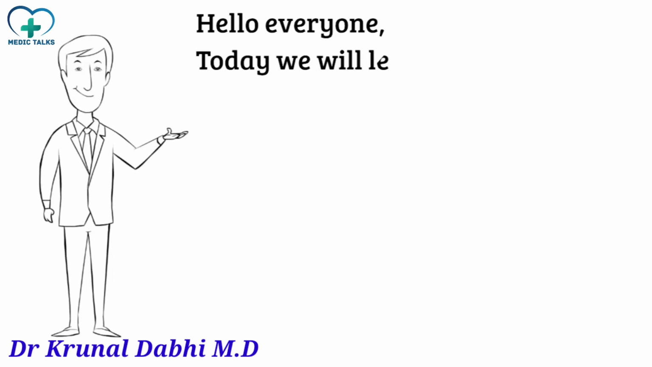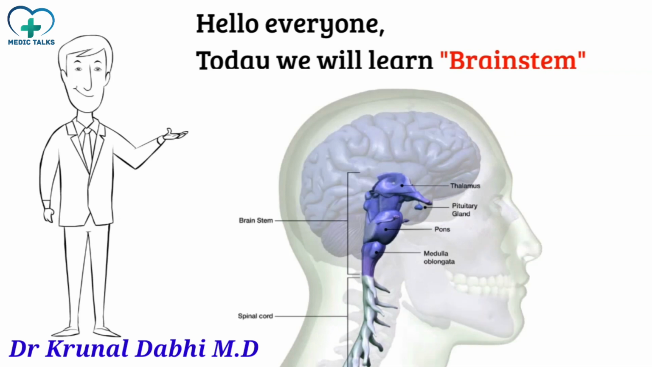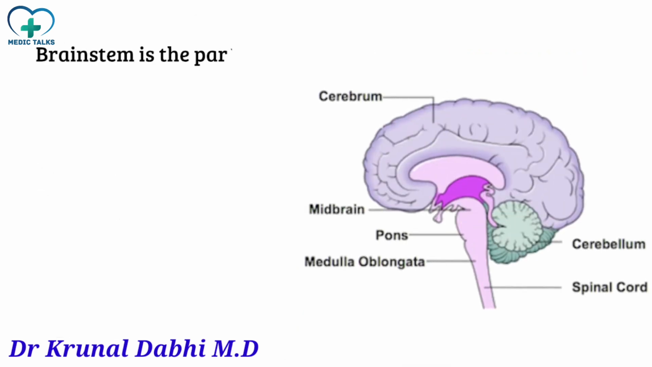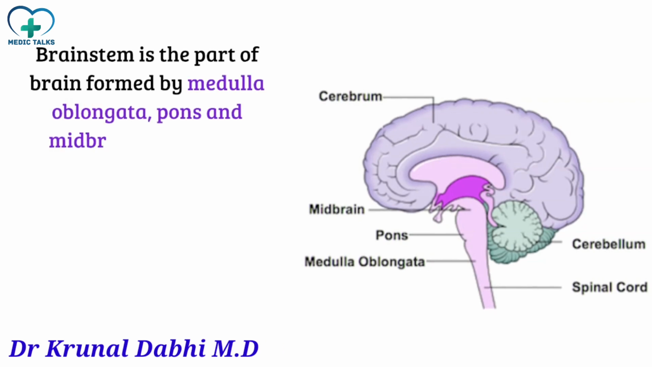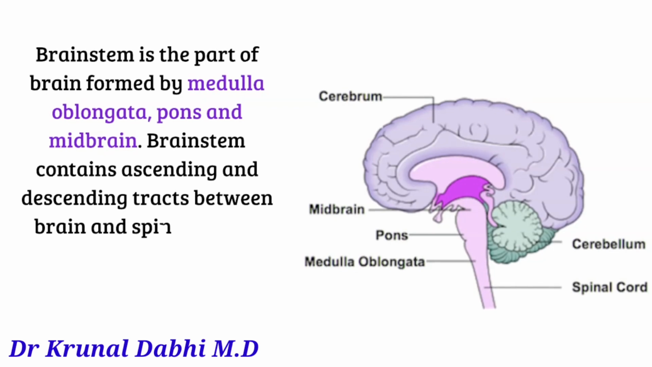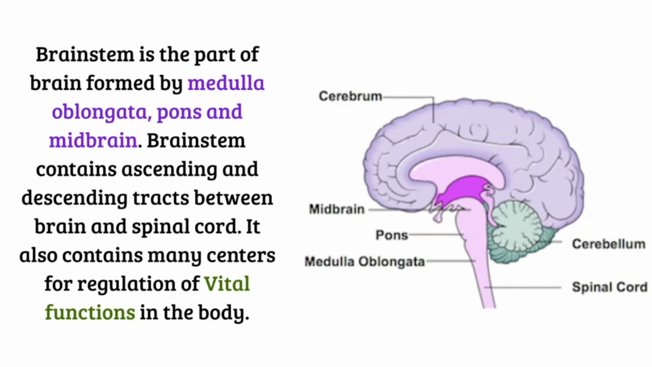Hello everyone. So today we will learn the brainstem. Now the brainstem is the part of brain formed by medulla oblongata, pons and midbrain. Brainstem contains ascending and descending tracts between brain and spinal cord. It also contains many centers for regulation of vital functions in the body.